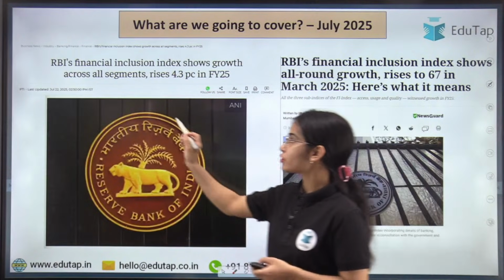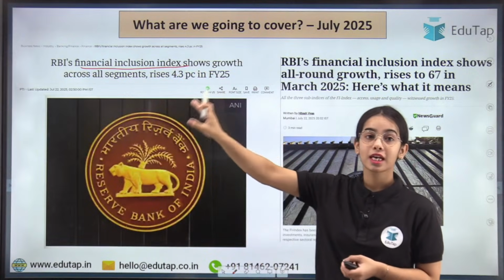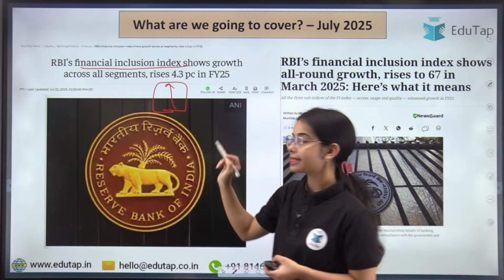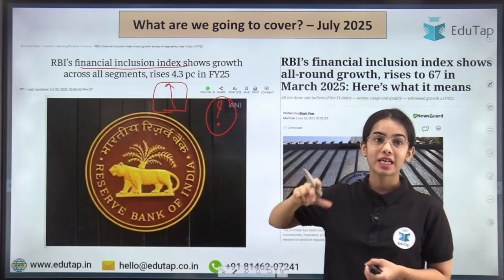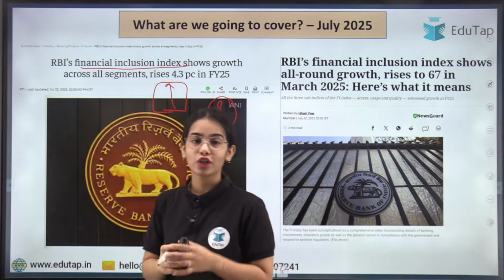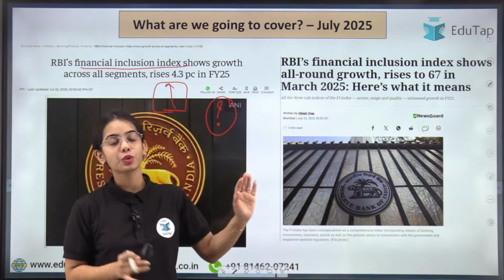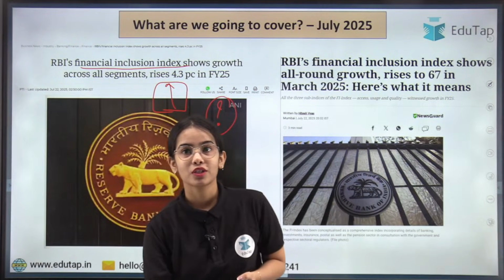Okay, so this is one of the most important indices that the RBI releases, that is the financial inclusion index, whose value has increased. We will discuss what the increase in the value is and what the parameters are due to which the value has increased in the financial inclusion index. This is a very important index and it has come in multiple news articles. So we are going to have a detailed discussion about the financial inclusion index. Okay, so let's get started.